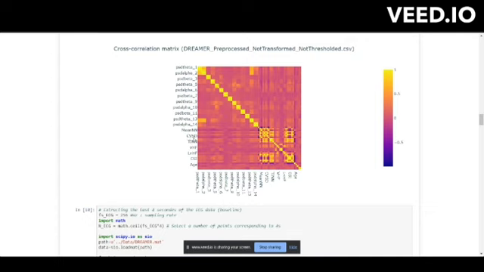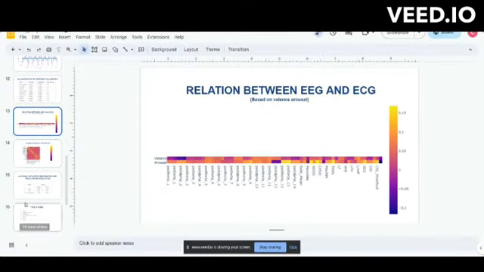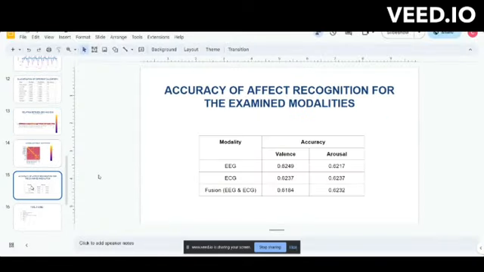This is shown in the form of percentages as well. With only EEG, only ECG, and the fusion of these two, the accuracy is almost at the same level. That is what we inferred from our model.